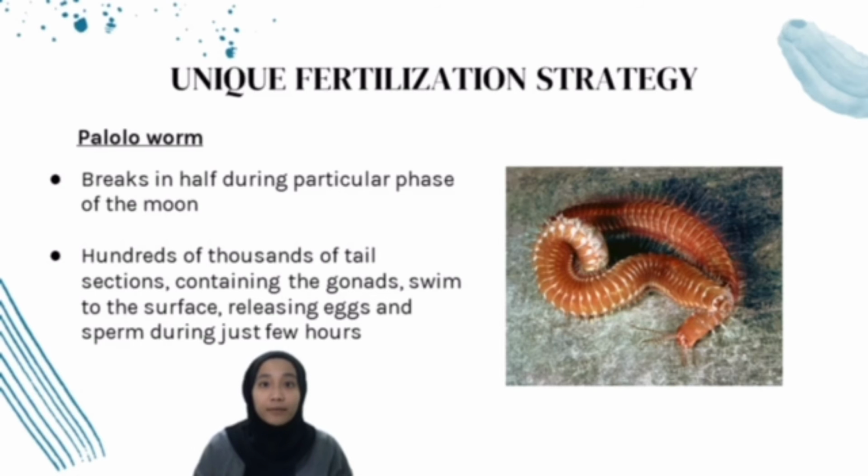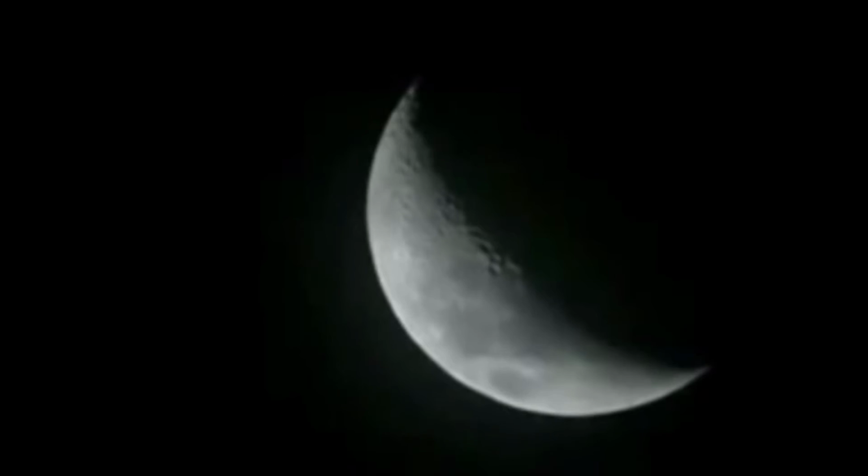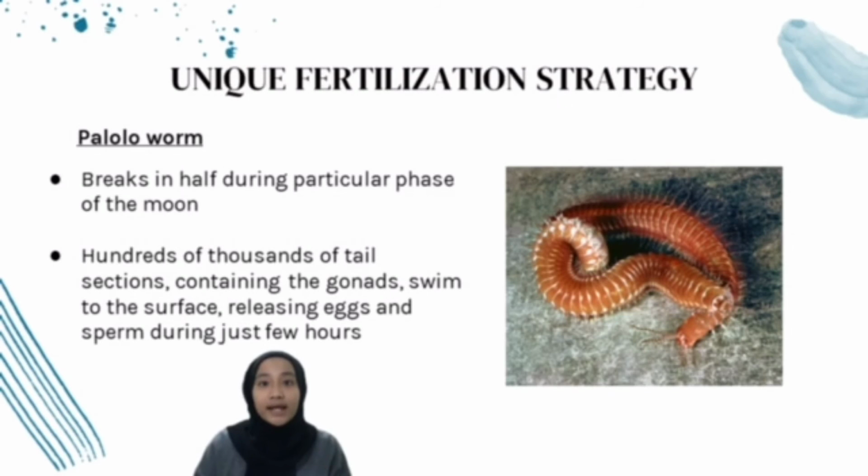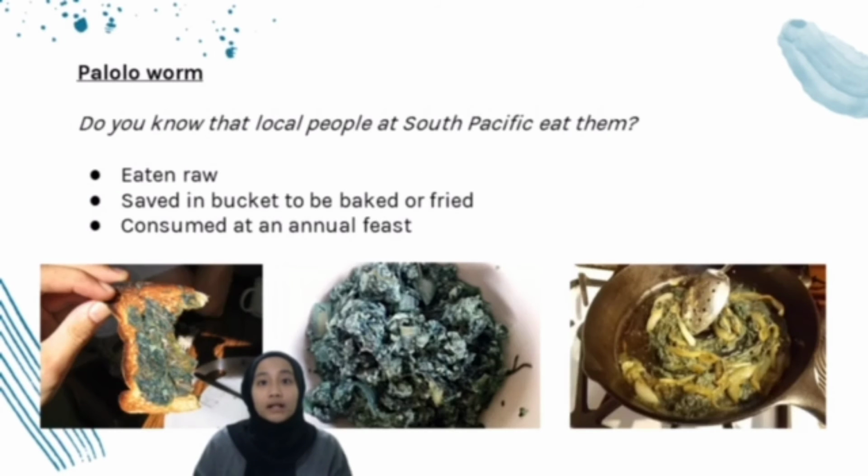Always at the same time of the year and during a particular phase of the moon, the worms break in half. During a period of just a few hours, hundreds of thousands of tail sections containing the gonads swim to the surface, releasing eggs and sperm. Meanwhile, local human populations take to the sea using nets to scoop up large numbers of the half-worms, which are eaten raw or served in buckets to be packaged or fried and consumed at an annual feast.